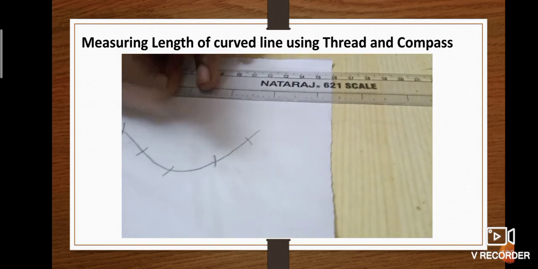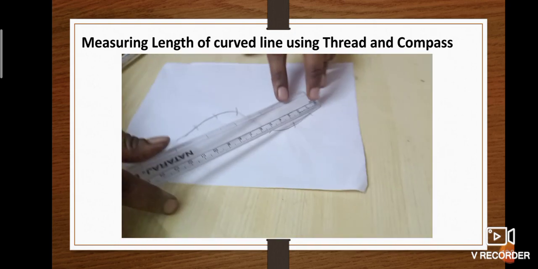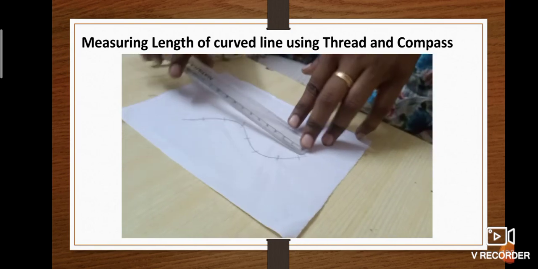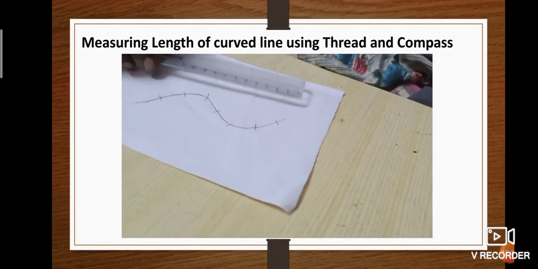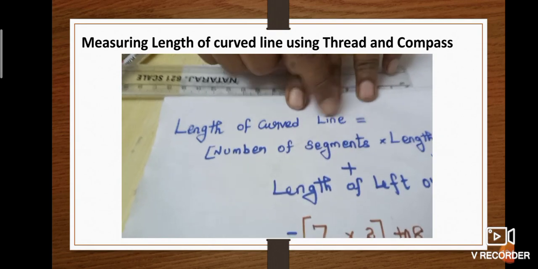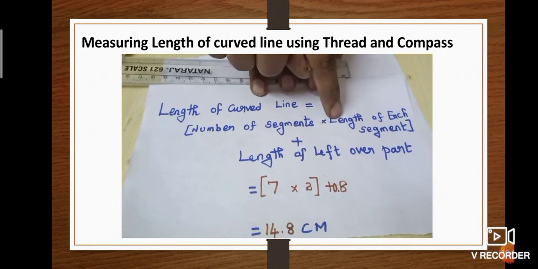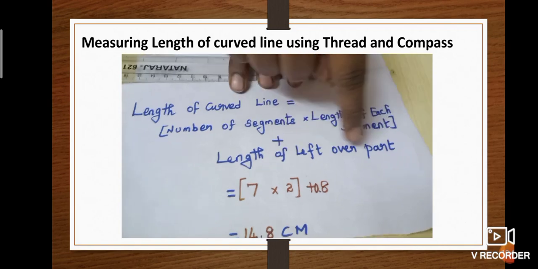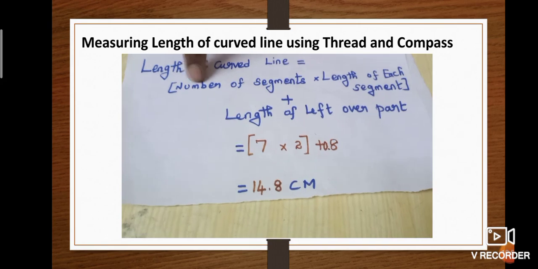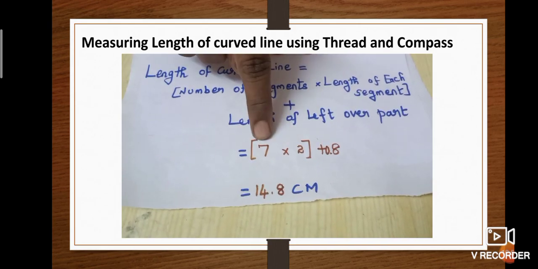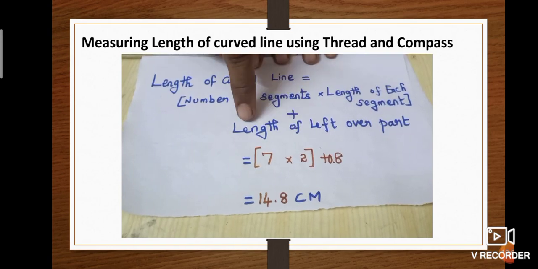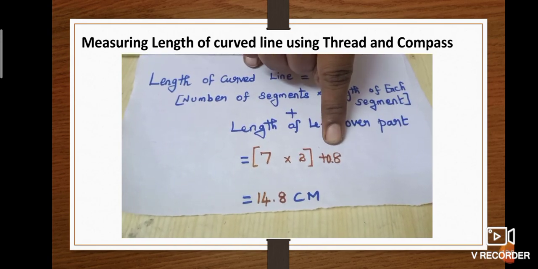Here is some leftover part. Then take the scale and measure the leftover part. It is 8 divisions. So the length of the curved line is equal to the number of segments into the length of each segment plus the length of the leftover part. Already we have measured these: the number of segments is 7, the length of each segment is 2 centimeters, plus the length of the leftover part is 8 divisions.